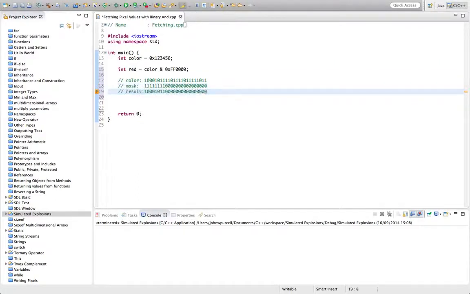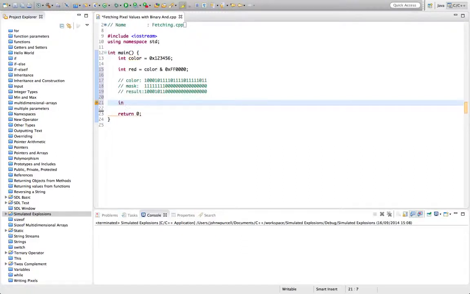Now we're working with hex, but the way this looks in hex is, if I use a bitwise AND on this color with a mask that has FF here and 00 for the rest, all of these are going to be set to 0, and the first two here, which we do the AND operation with the FF, which is just 8 ones basically, this bit is going to remain what it is currently. So let's just see the result rather than talking anymore. I'll probably explain this about as well as I can now.